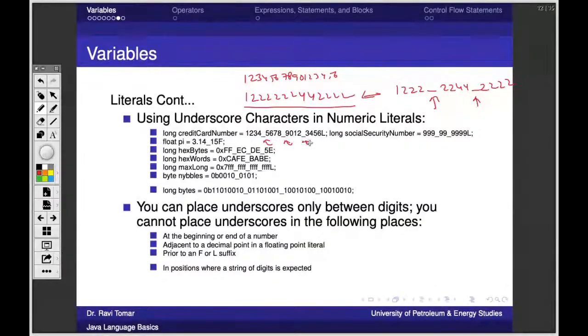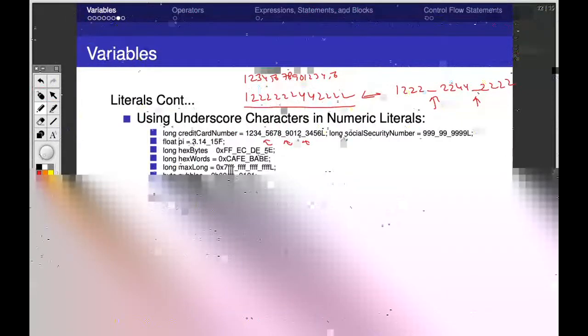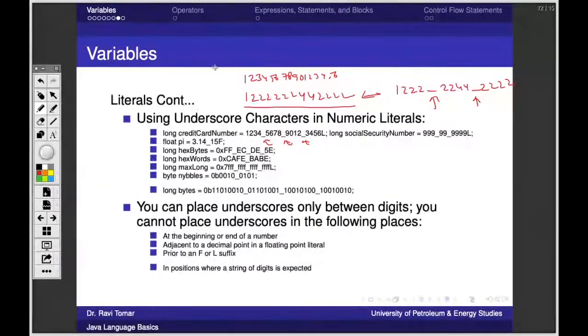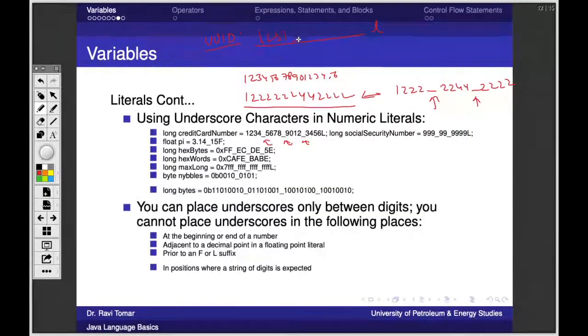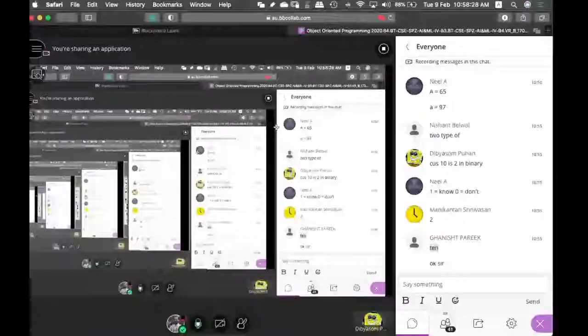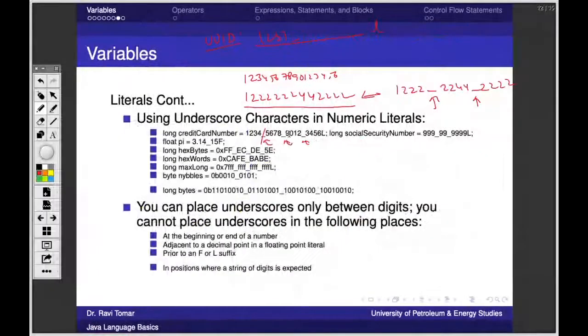And this is only for ease of readability. It does not affect anything in your program. The compiler will ignore these underscores. So this is why you will find these. If you have done some mobile programming, you must have seen there are UUIDs and they are long in nature, and you will find them written like this only, having underscores in between. So that is not anything special. That is only to ensure readability. If you write it with or without it, it will not impact your program's performance. It is only to make the developer read the code more easily.